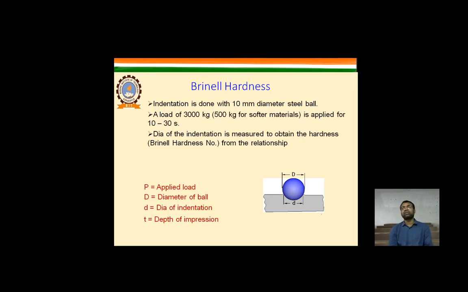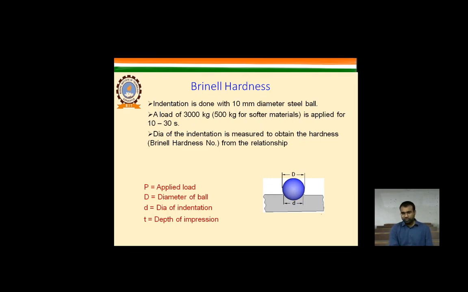A load of 3000 kilograms, or 500 kilograms for softer material, is applied for 10 to 30 seconds. The 3000 is the maximum range, from 300 kilograms to 3000 kilograms. According to the thickness of the particular material, we will apply the load, and on that basis we define the indenter. Whatever the indenting tool is, whether a ball indenter or a diamond indenter, whether used in Brinell or in Rockwell, the difference is that the load applied is higher in the Brinell and lower in the Rockwell.